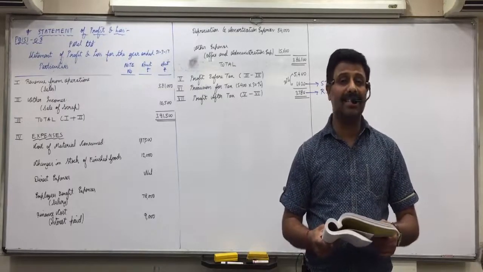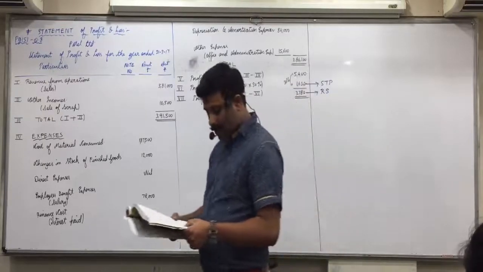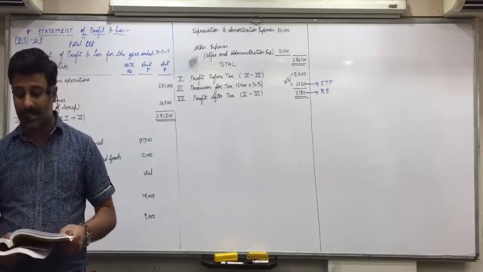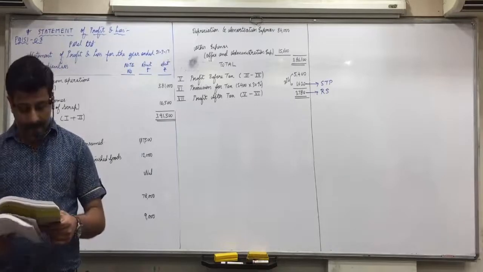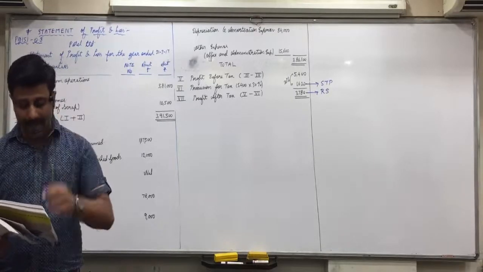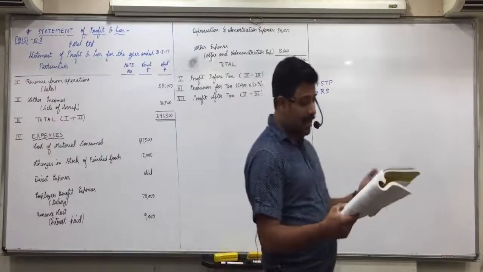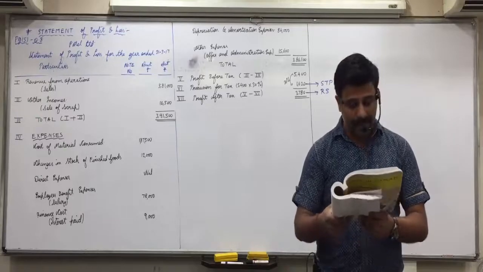Direct expenses, cancel wages. Where should wages come? Employees benefit. In the next item, employees benefit expenses: salary, wages. Got it, everyone? So the direct expenses will include other things: carriage inward, freight, etc. Employees benefit expenses: salary, wages, bonus, even commission will come in employees benefit expenses.